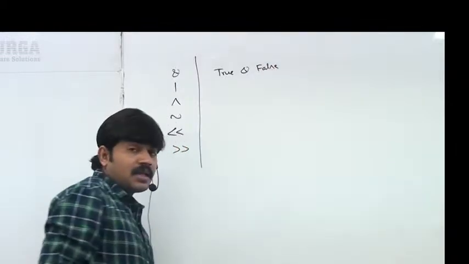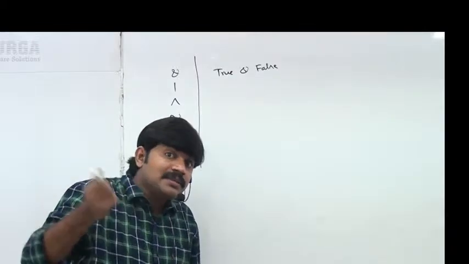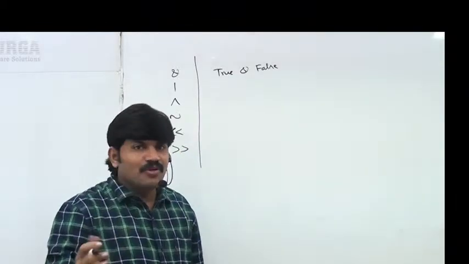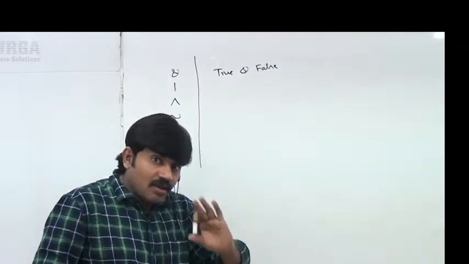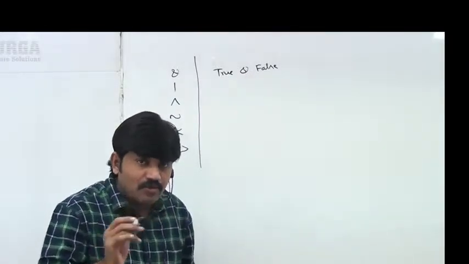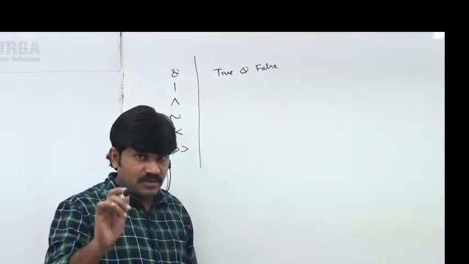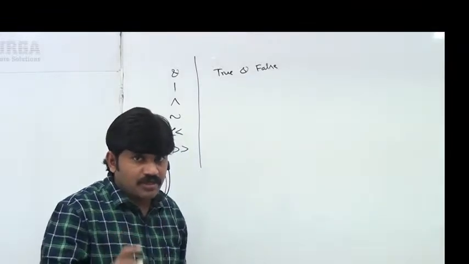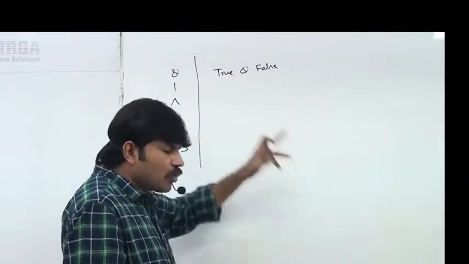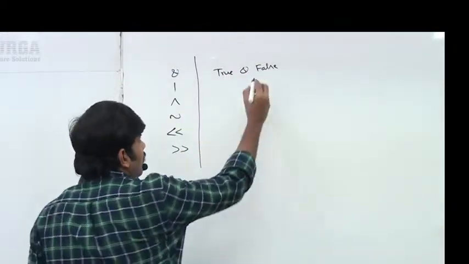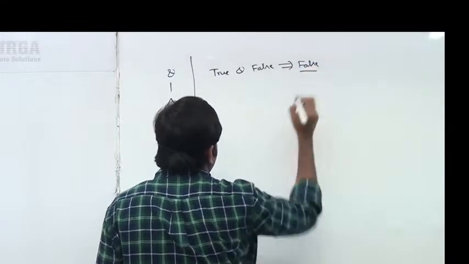Sir, for the boolean type, the bitwise AND operator and the logical AND operator are the same, no difference at all. Either you can use the logical AND symbol or the bitwise AND symbol, both are the same. If both arguments are true, then only the result is true. If at least one argument is false, then the result is always false. Here false is there, that's why the answer we are going to get is false.